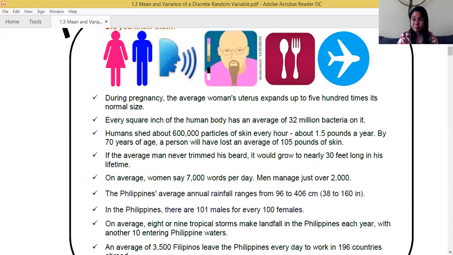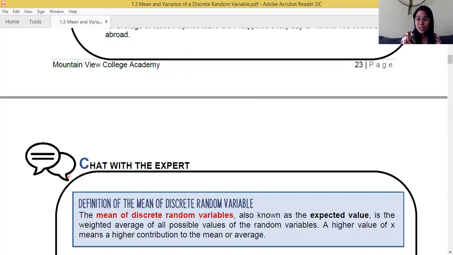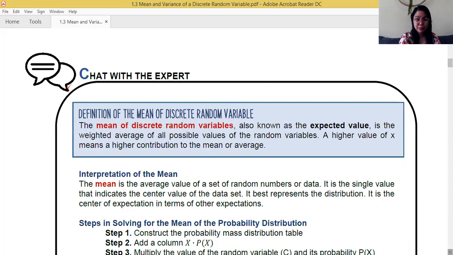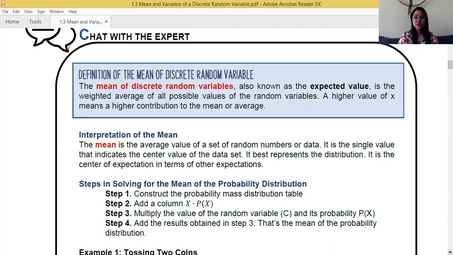Today's venture activity is about the mean or the average. Mean is a measure of central tendency, and it's also called the average. Now, let's start with its definition. What is the mean of a discrete random variable? Or what is the mean of the distribution? I mentioned a while ago that mean also means average, or it can also mean expected value.